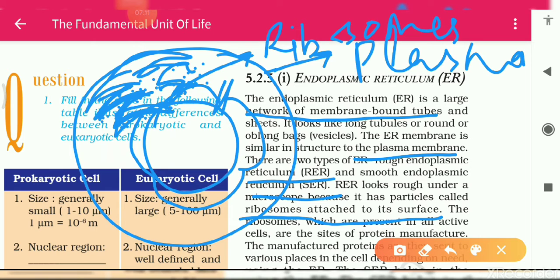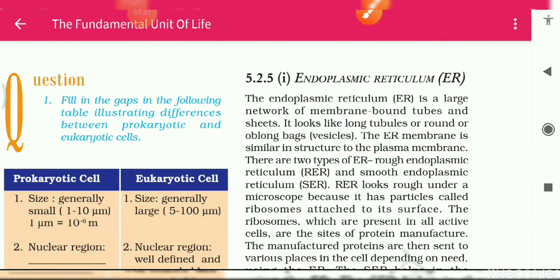And the last part of this endoplasmic reticulum is the smooth one. It is not rough. Why is it smooth? Because it helps in the formation of lipids, or we can say fats. Then here you can see the endoplasmic reticulum is divided into RER and SER. RER helps in the formation of protein and SER helps in the formation of lipids, that is fats.